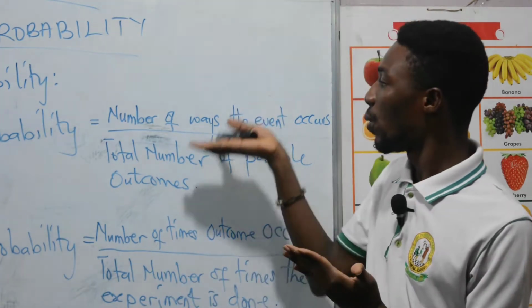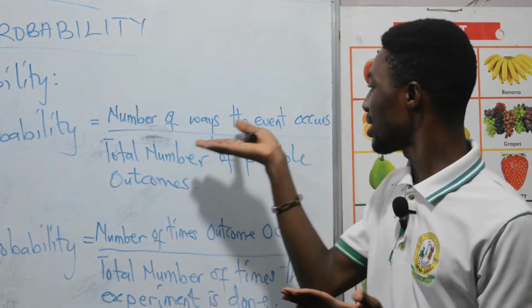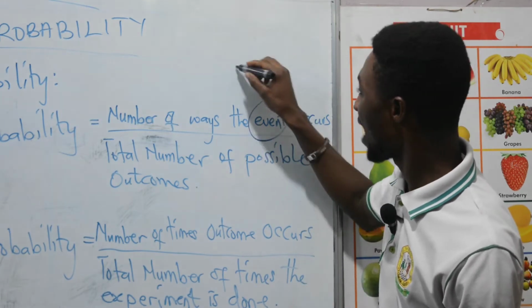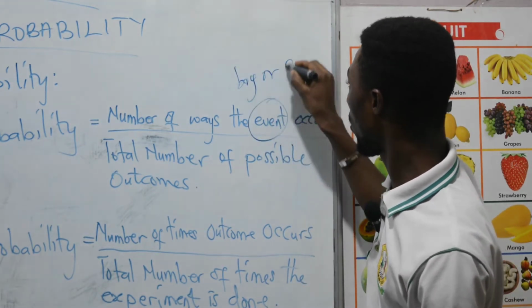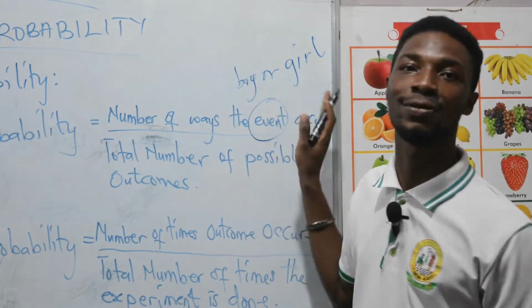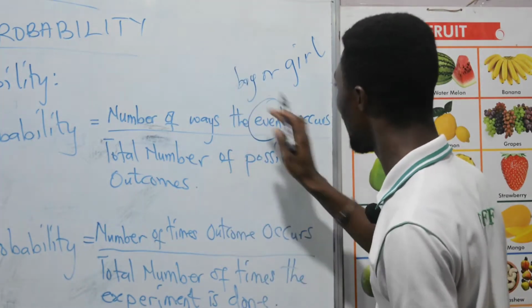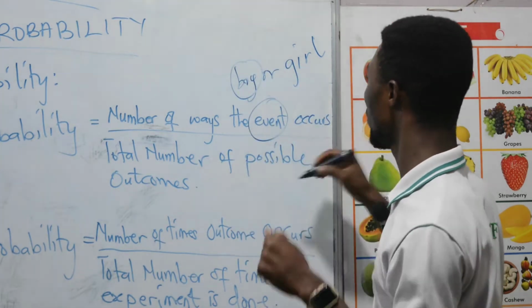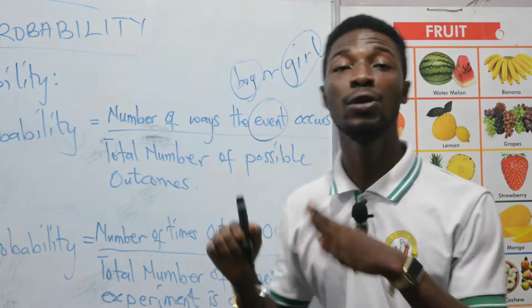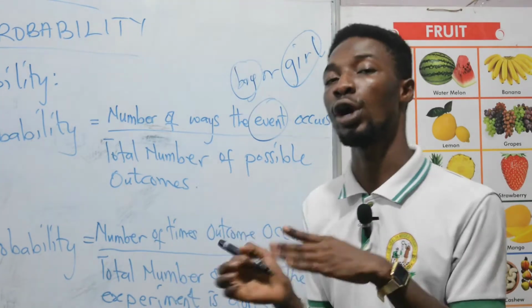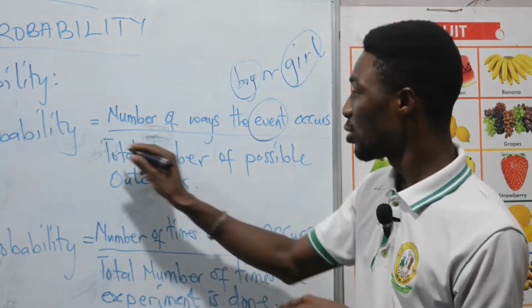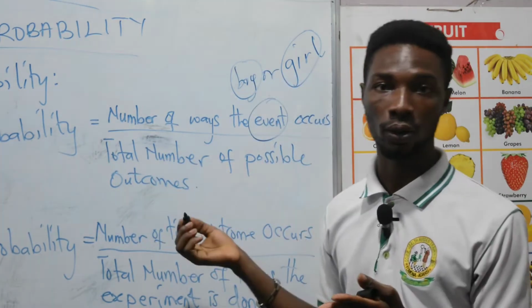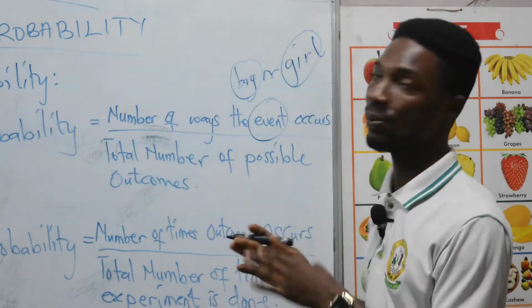So the number of ways the events will occur. The events we are talking about here is either giving birth to a boy or a girl. That is the event we are talking about here. So if the person is going to give birth to a boy, the event is boy. If the person is going to give birth to a girl, the event is girl. We don't know whether the person is going to give birth to a boy or a girl. So the total number of possible outcomes is 2, boy or girl.